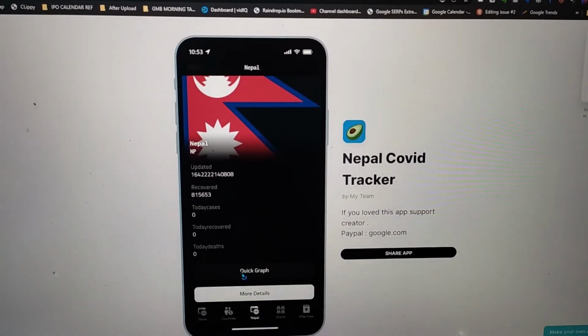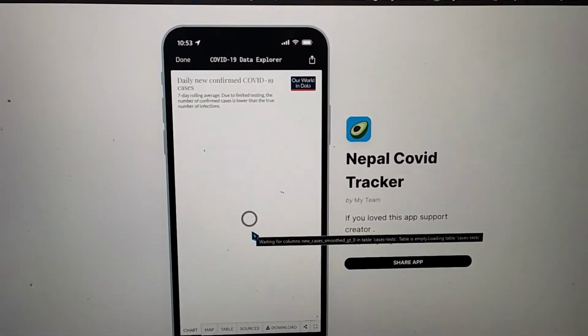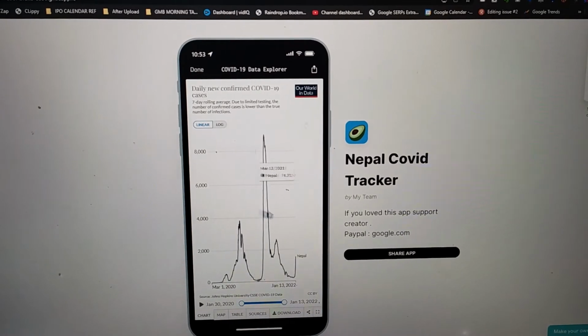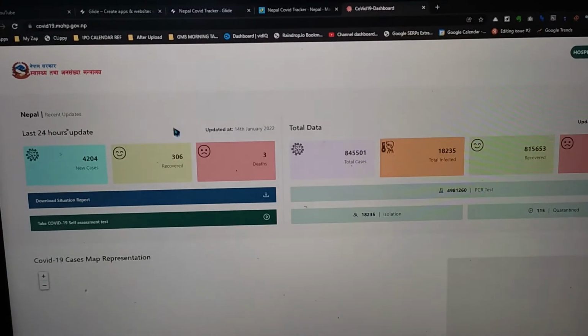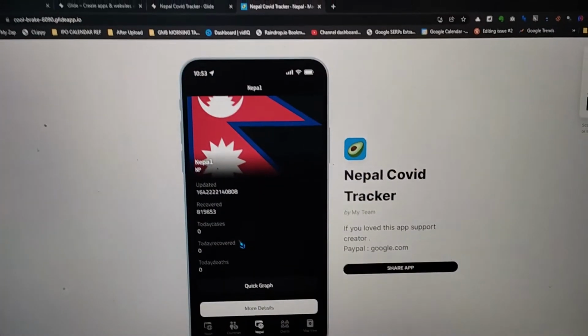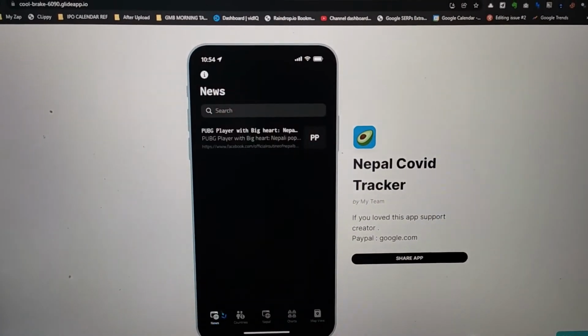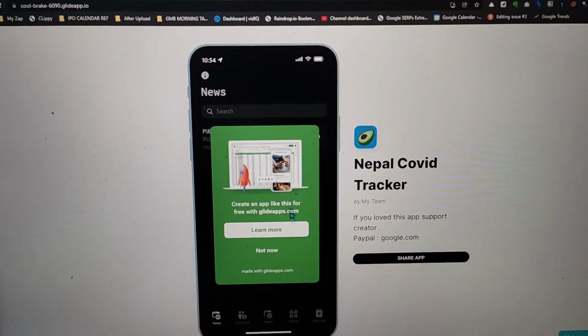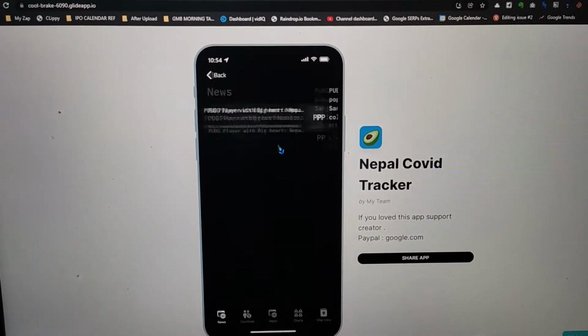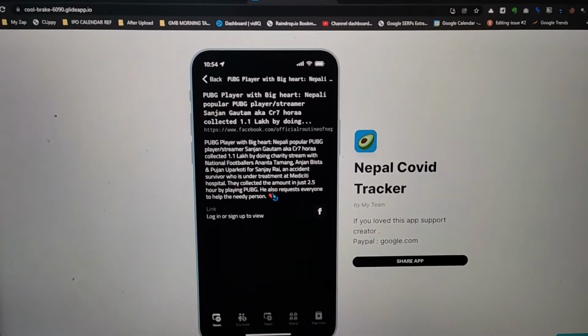Today's cases is 0. I think it's working fine now. And this is an embedded form, and this has more details on COVID Nepal, this site, and so on. And this is all made with this simple Glide app. You can also build your own app with Glide.